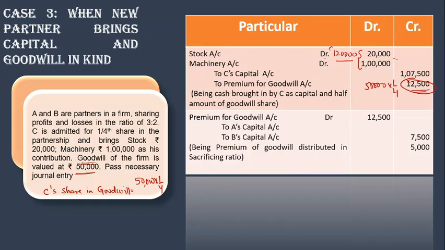So out of this total 1,20,000, 12,500 is the amount of premium for goodwill, his share of goodwill which he is bringing. The rest of the amount will be taken as capital. So this is a balancing figure actually. Now second step: by default 12,500 is to be distributed to the partners in their sacrificing ratio, which is 3:2.